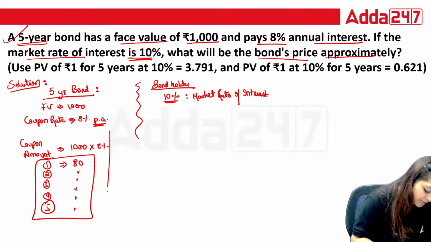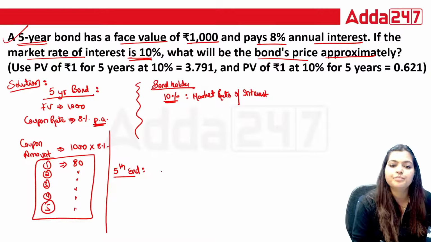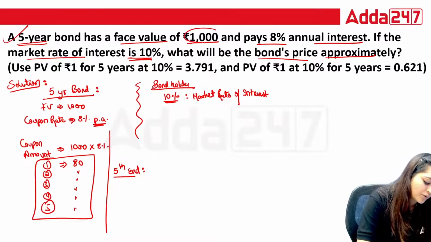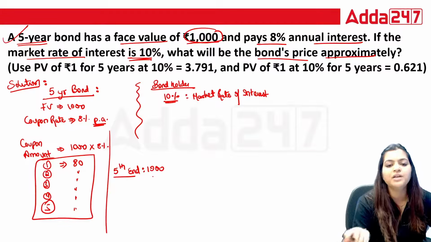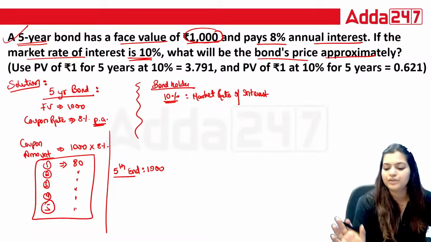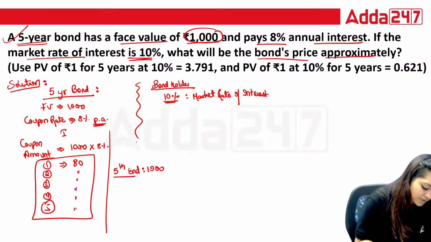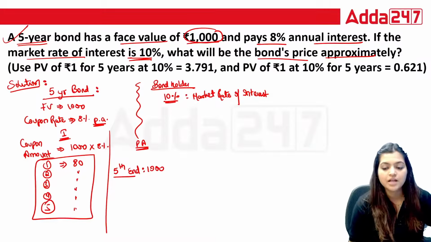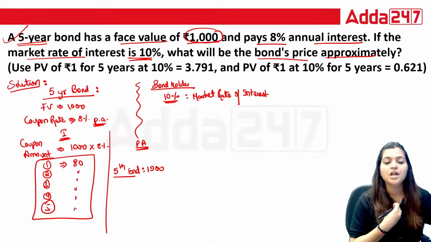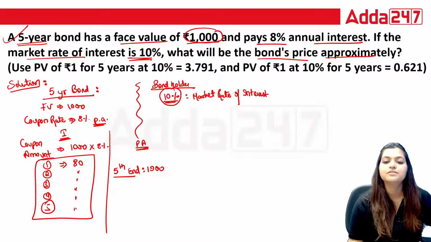Now, at the end, you will receive your principal amount also. And here you will receive 1000 only. If nothing is mentioned, we are assuming whatever the face value is, the same amount we are going to receive at the end. So at the end, you will receive 1000. This is the interest amount. This is the principal amount. Okay, so this is about your bonds. Now as an investor, what is the interest rate I want from this bond? That is 10%.